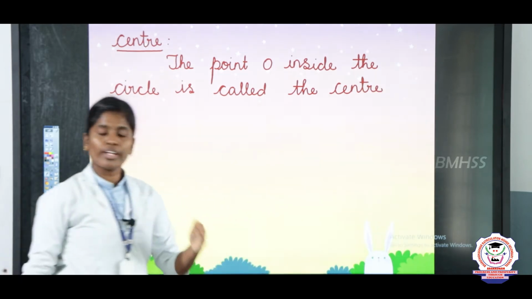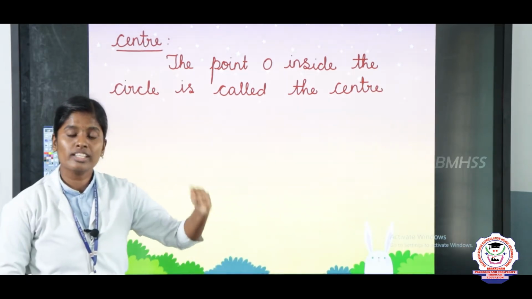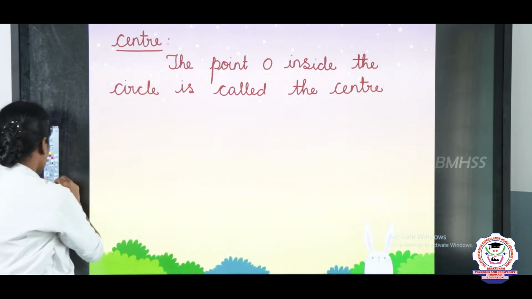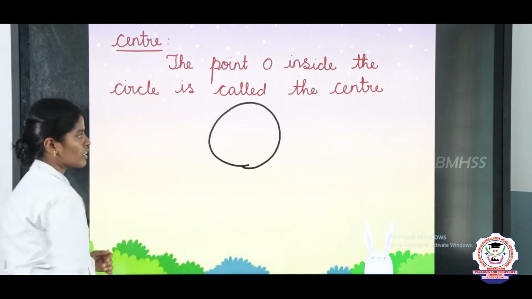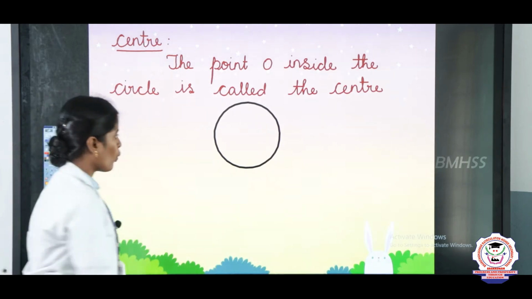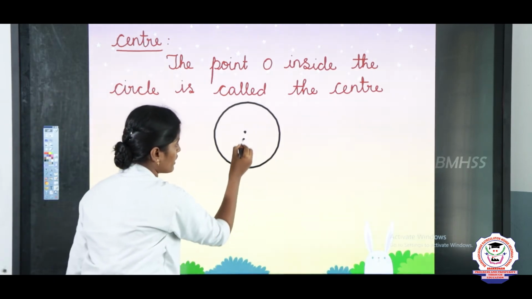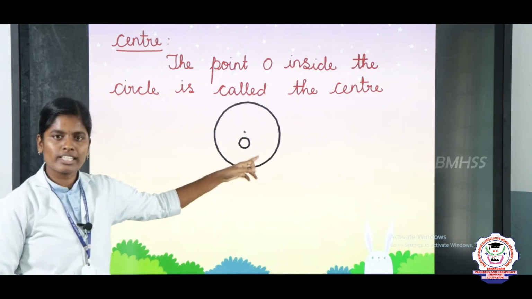Okay children, the point O inside the circle is called the center. So now you listen, draw one circle. This is the circle and the point O inside the circle is called the center. So this is called the center.